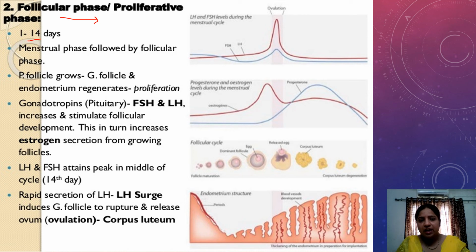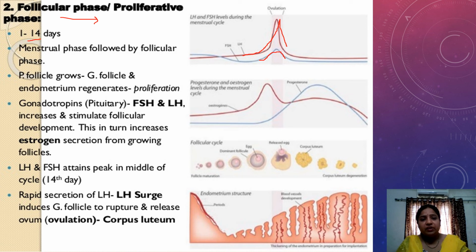In the follicular phase, there is reconstruction of the endometrium as well as reconstruction of follicles. The gonadotropin hormones of the pituitary gland are stimulated to produce FSH as well as LH hormones, so they are released at peaks. The estrogen hormone is also released at the time of ovulation.